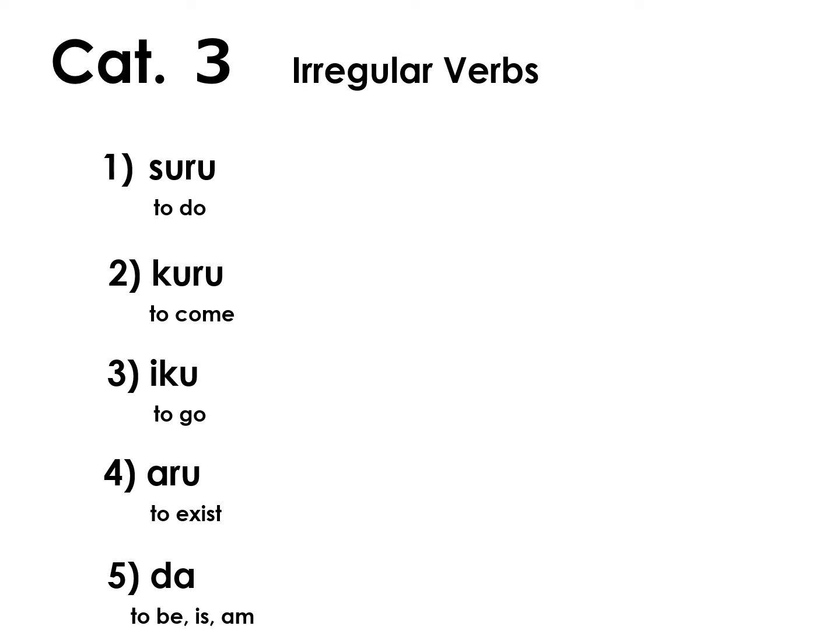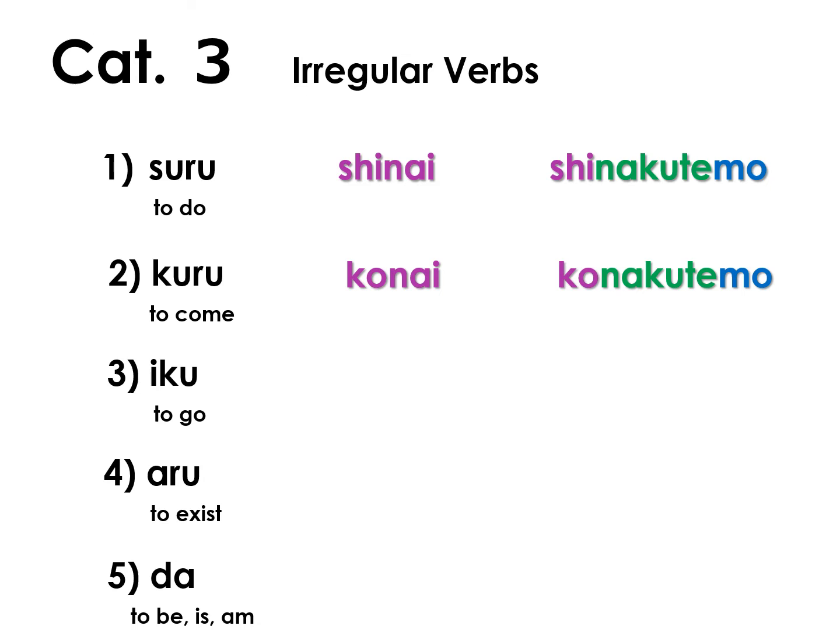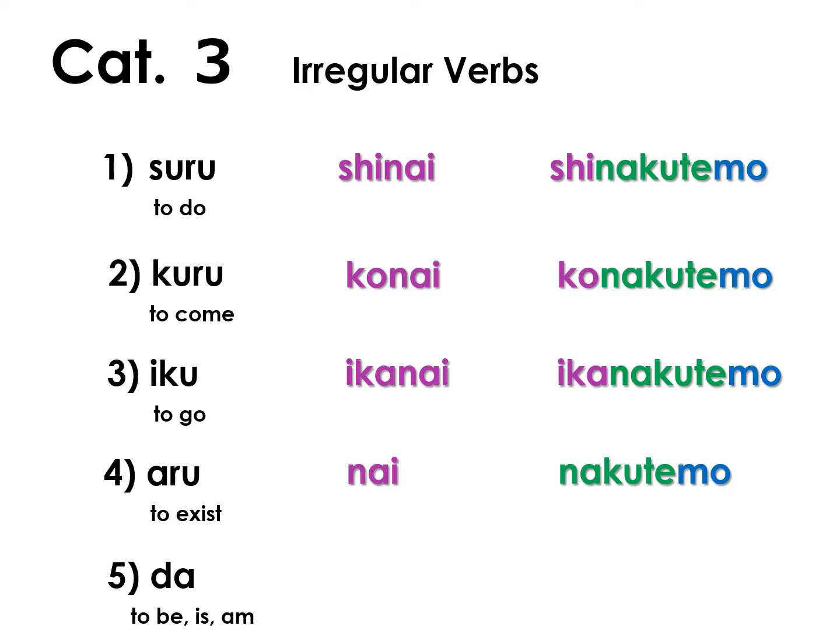For the 5 commonly used category 3 or irregular verbs, suru to do becomes shinai, and that transforms to shinakutemo. Kuru to come becomes konai, and turns to konakutemo. Iku to go becomes ikanai, then ikanakutemo. Negative of aru is nai, and that transforms to nakutemo. And the negative of da is janai or dewanai, and that transforms to janakutemo or dewa nakutemo.